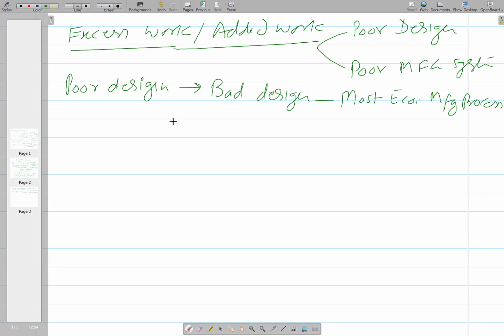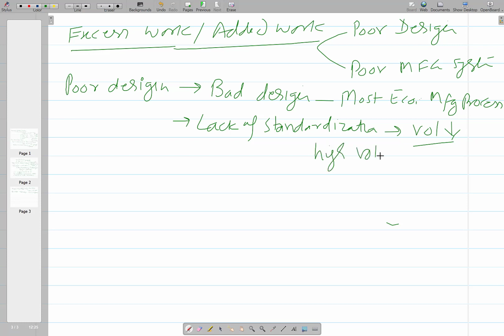Another one related to the design is lack of standardization. We are manufacturing each and everything which comes across, whether it is a specific design or a common design. So due to the lack of standardization, the volumes are low. The volume of units to be manufactured is limited, and that is why it doesn't allow the use of high volume production processes.